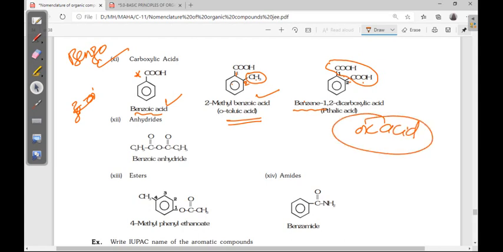If you want to give oic acid, this carbon should get number 1, 2. Here these carbons are not getting the number, the benzene carbon is getting the number. Whenever it is not included in the numbering, in that case we have to give the name as carboxylic acid. In the last video we already discussed this.